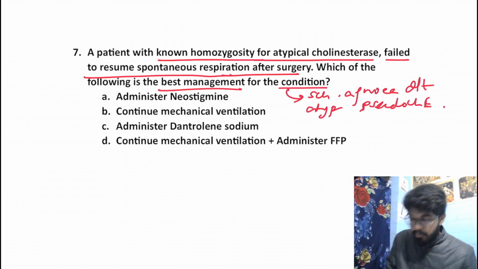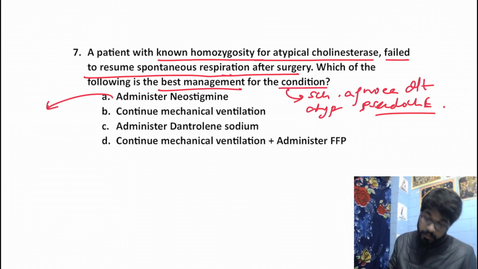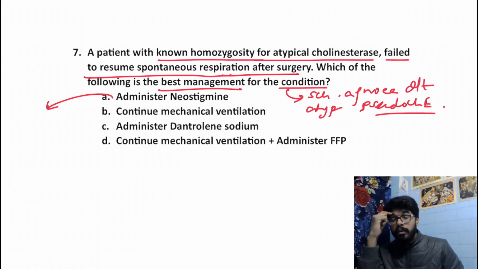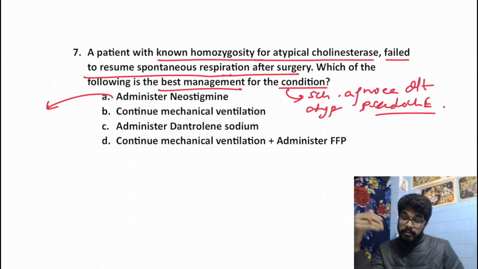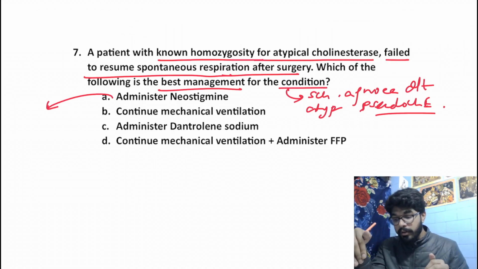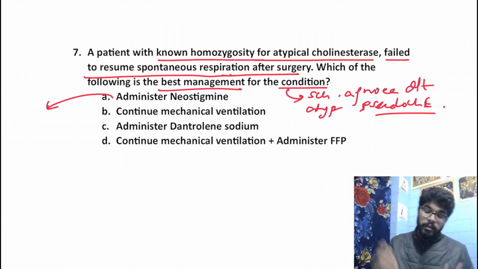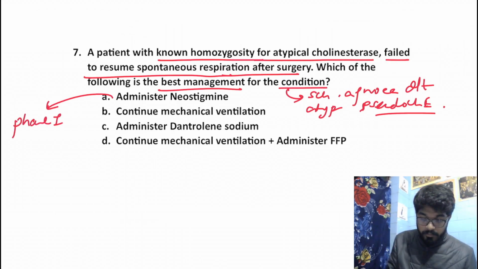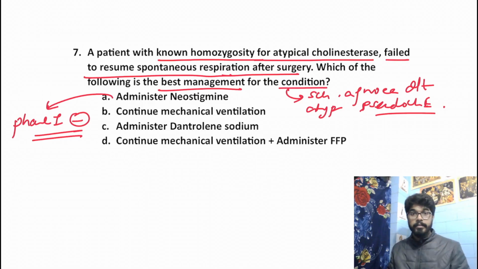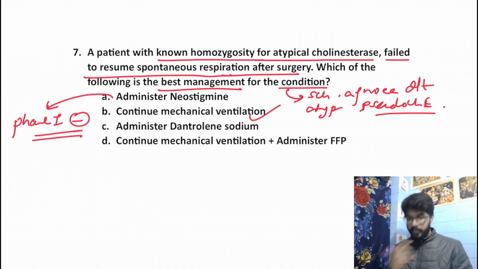If we look into the options, administer neostigmine. Now the thing is that atypical pseudocholinesterase would result in decreased degradation of succinylcholine. The patient will still be in phase 1 block only. There is prolonged phase 1 block due to atypical pseudocholinesterase. The patient does not progress to phase 2 block. That's why neostigmine would have no role, because neostigmine has no role in phase 1 block. Continue mechanical ventilation. Yes, this is the best thing that we can do for the patient.